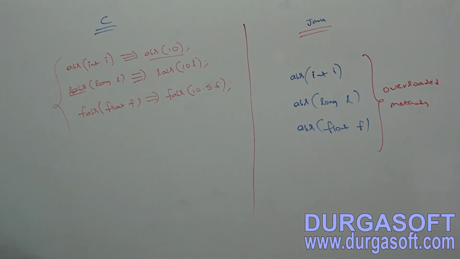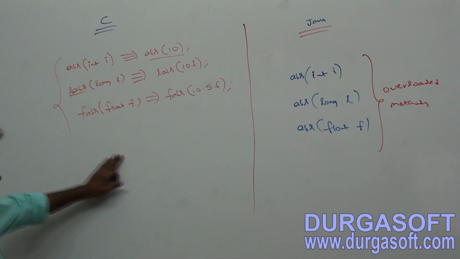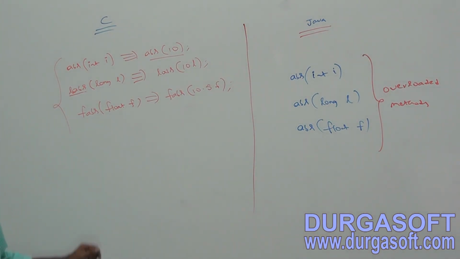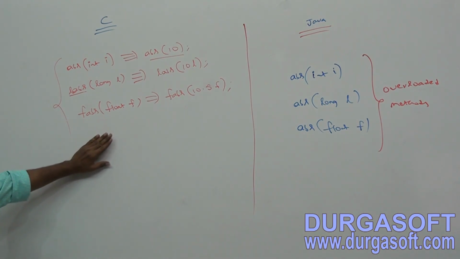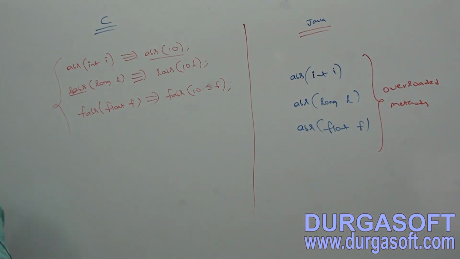Completed, I hope. Clear for all of you, right? Okay, this is the next one, next para.